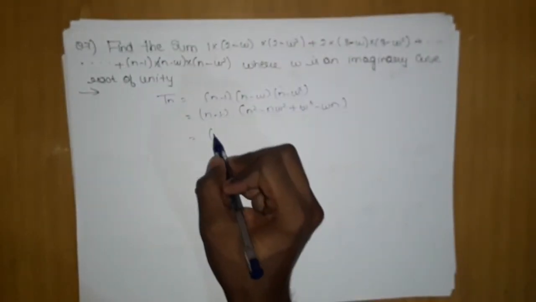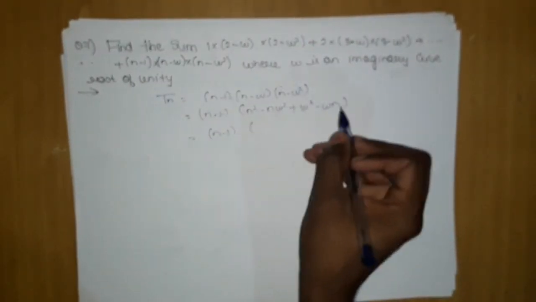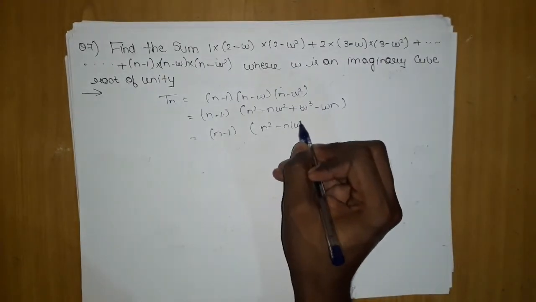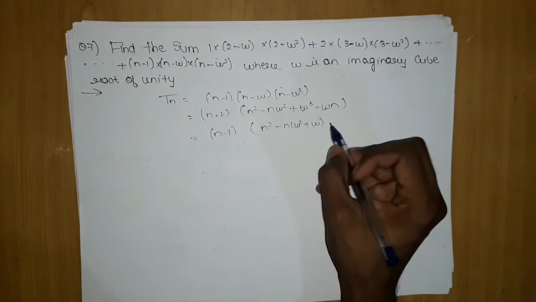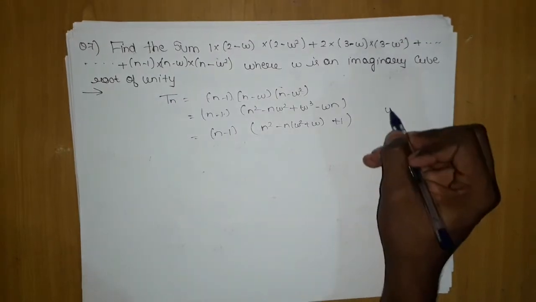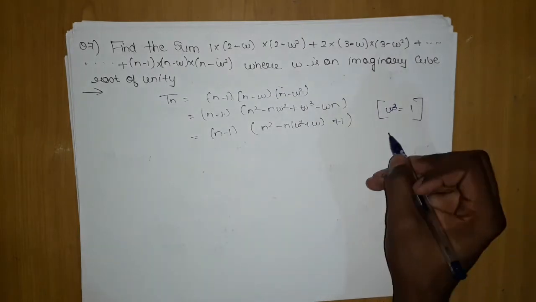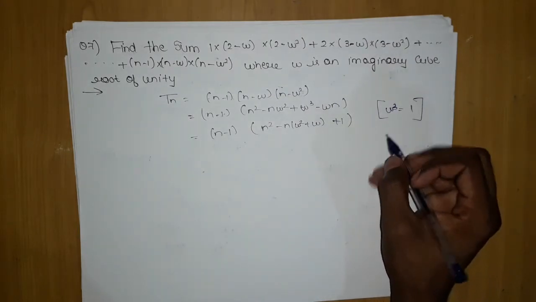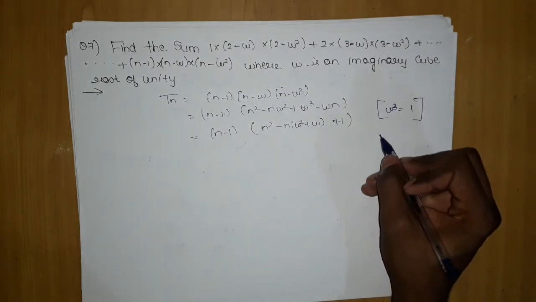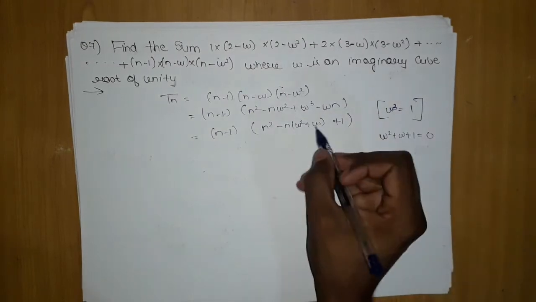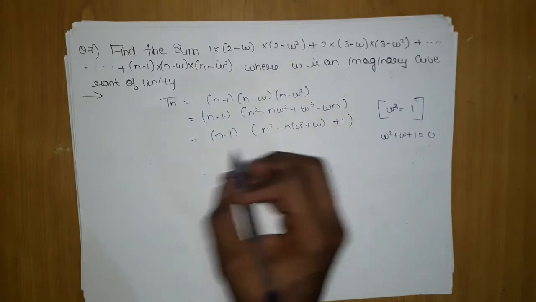Omega cube is 1, omega square is not 1, so we get n square minus n omega square plus omega, plus 1. This is the property of imaginary cube root of unity, omega cube is 1. And one more property, omega square plus omega plus 1 is equal to 0. So what I will do, add plus 1 and subtract 1.